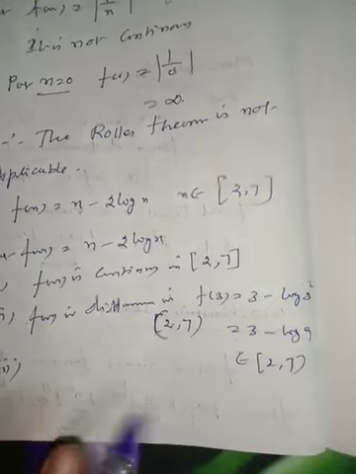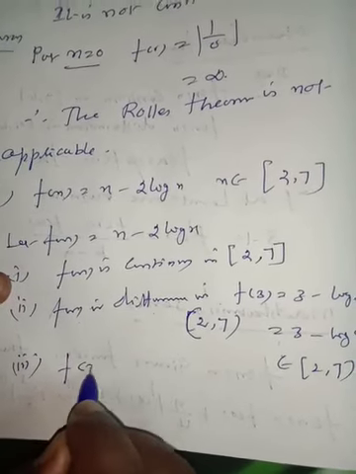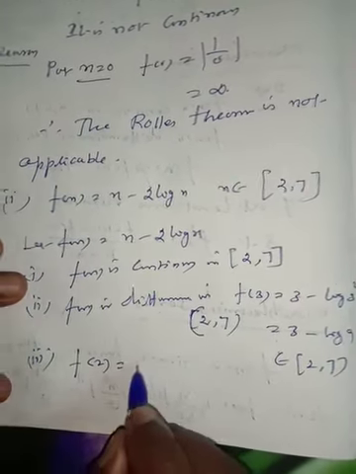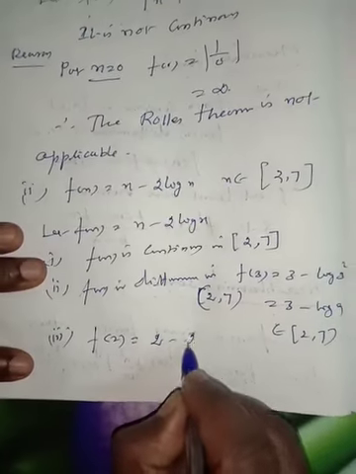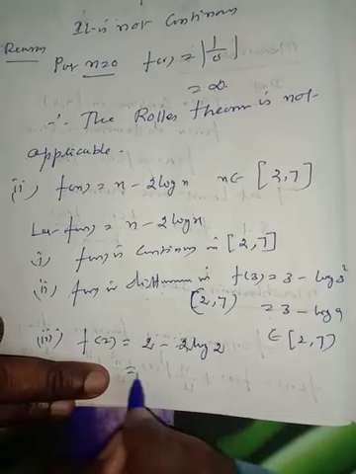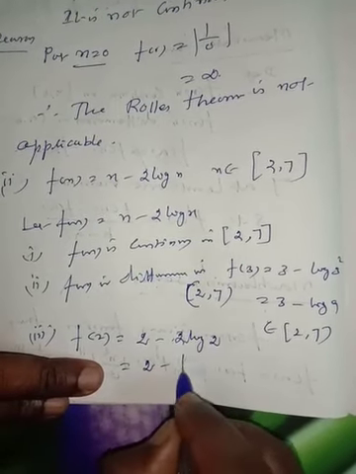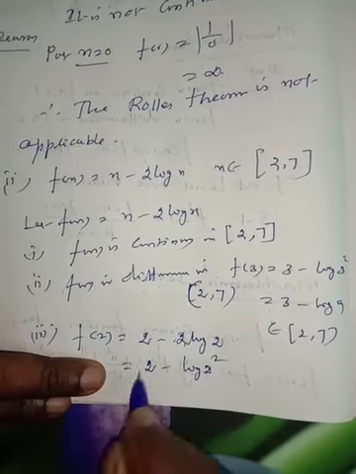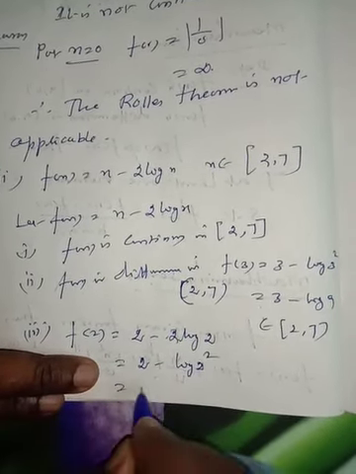Subdivision number 3, f of 2 is equal to 2 minus 2 log 2, which is 2 minus log 2 square, which is 2 minus log 4.